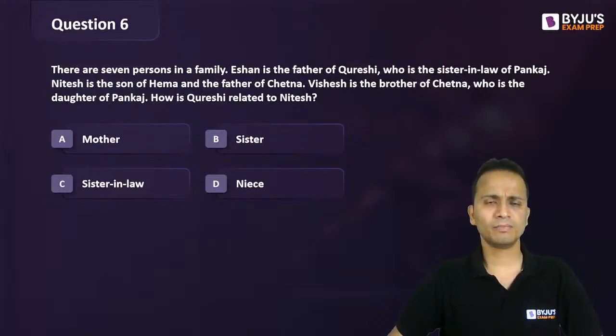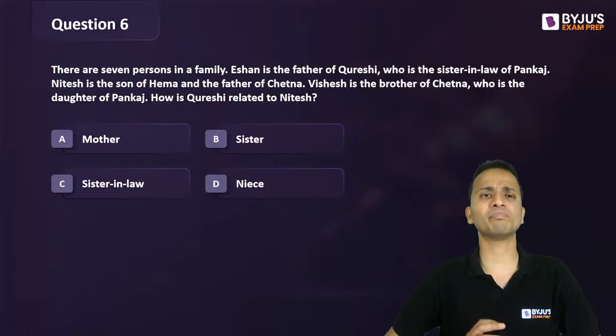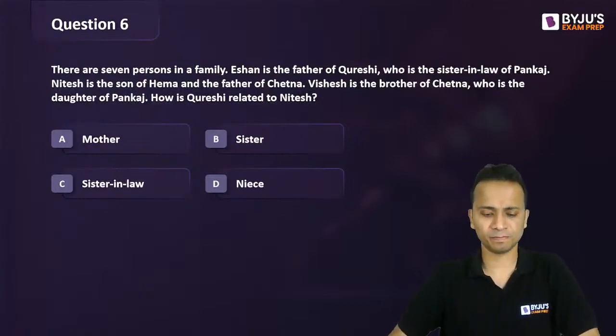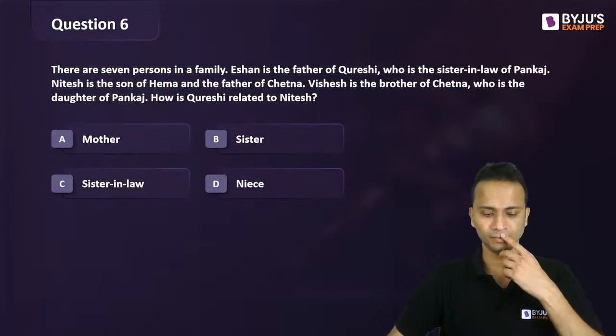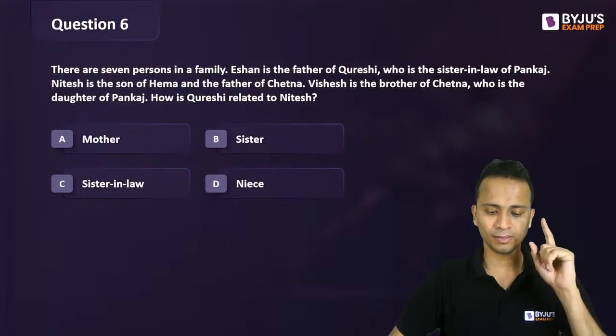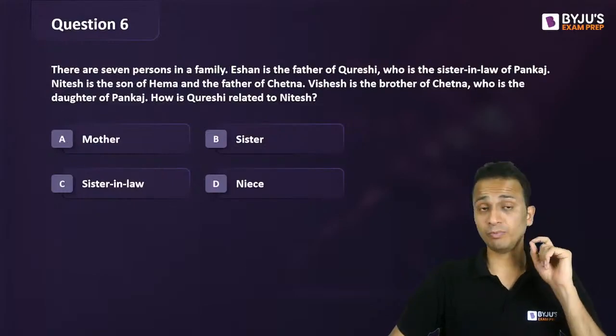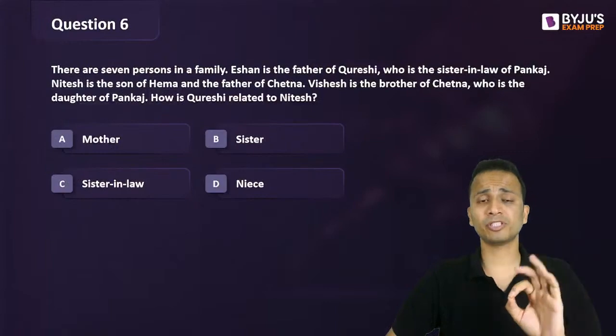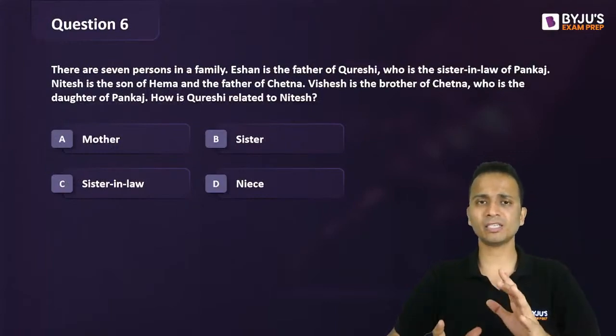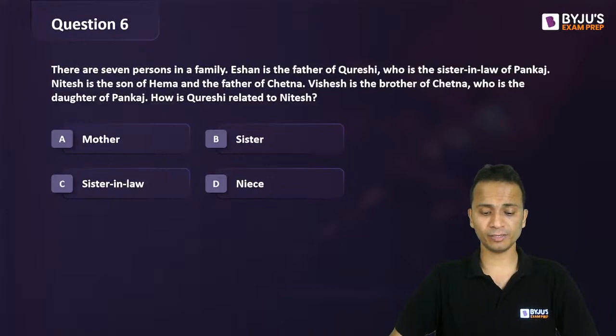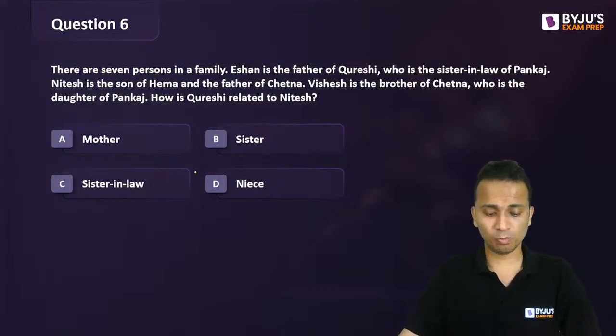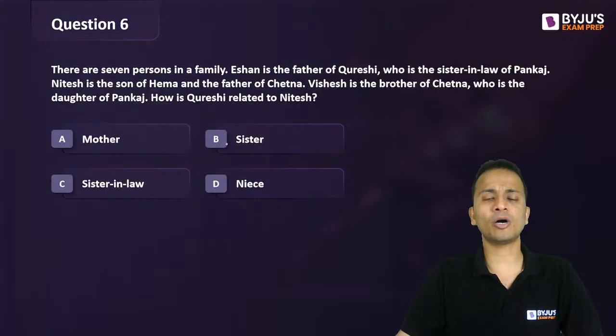This one is definitely much more difficult as compared to the previous 5 questions we have done. Keep one thing in mind, that there are 7 persons in this family, so you'll have to complete it using these 7 people only. Mayank and Sonali say the correct answer is option B, that is sister. All right, we'll check.